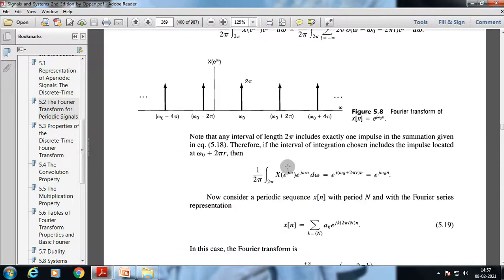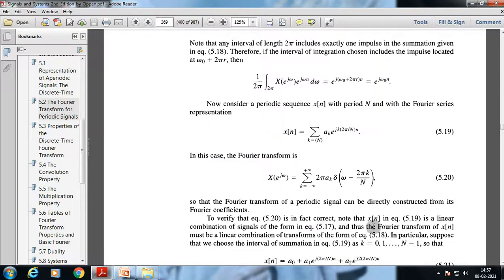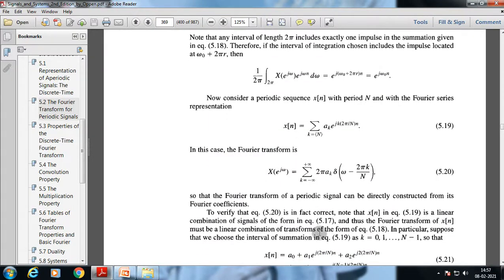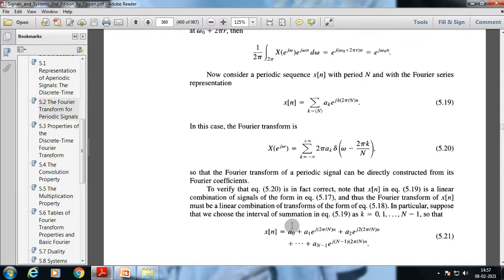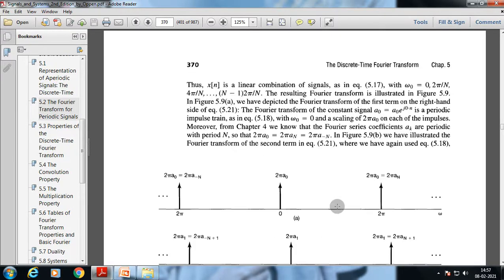Thus the Fourier transform of x of n must be a linear combination of transforms of the form. In particular, suppose that we choose the interval of summation in this equation as k equal to 0, 1 to N minus 1, so that x of n is equal to a0 plus a1 e to the power j 2 pi by capital N n plus a2 e to the power j 2 into 2 pi by capital N n. Thus x of n is a linear combination of signals as in equation 5.17 with omega 0 equal to 0, 2 pi by N. The resulting Fourier transform is illustrated in this figure.